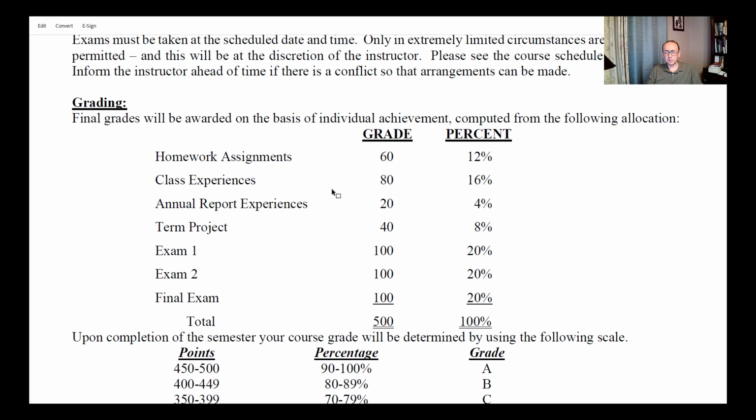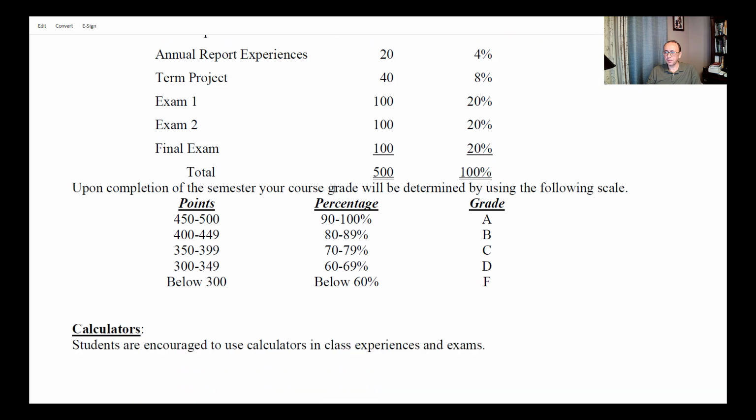Speaking of the class experience, you have several trials to work on the class experience to earn the grade you deserve. So I'm giving you more than one chance to work on the class experience, so you can earn the full 8 points for each class experience. So we have solid grades in this class. It's A, B, C, D, and F. I don't use pluses or minuses. But if you want to get an A in this class, make sure that you don't lose more than 50 points. So 450 is the grade you need for getting an A. And I hope that all of you would get an A in this class, but you have to prove it. You have to support it with hard work.